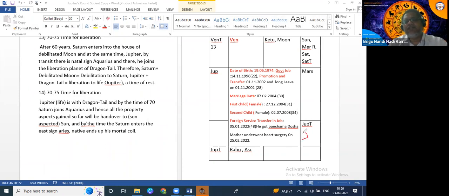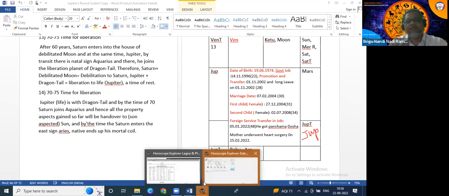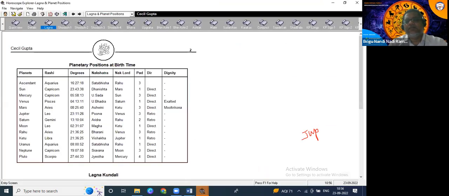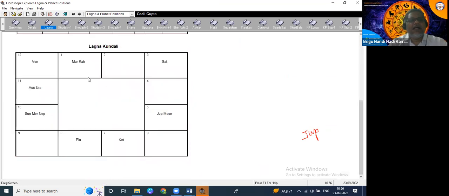transit Jupiter is here, and Mars and Venus.